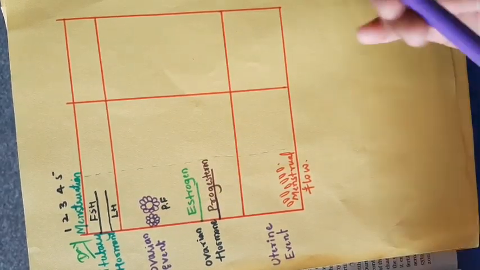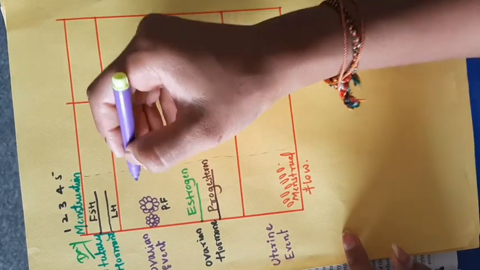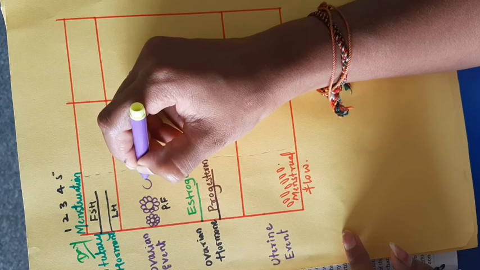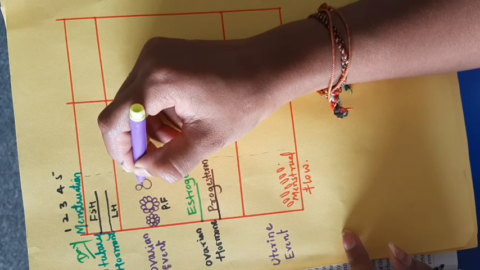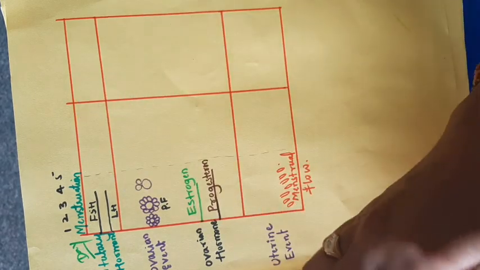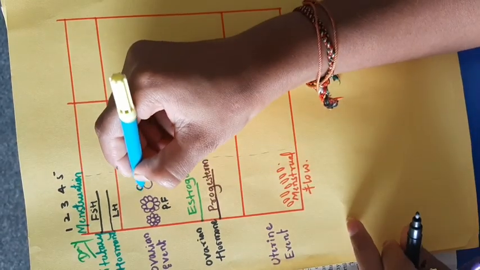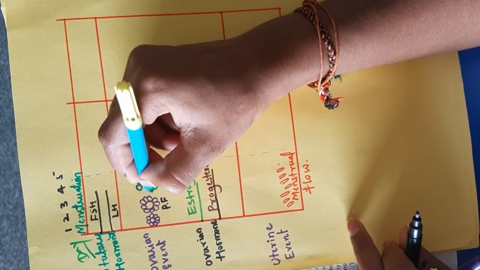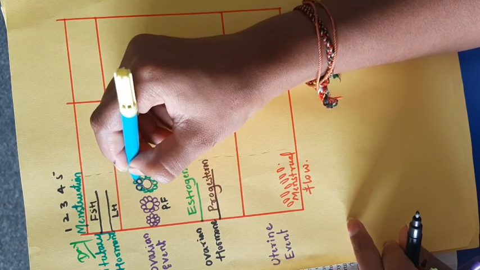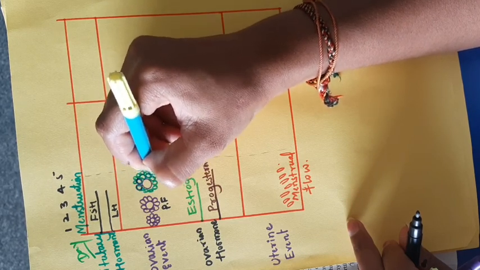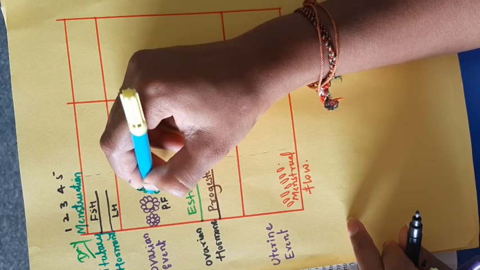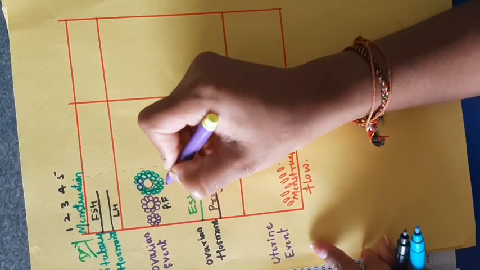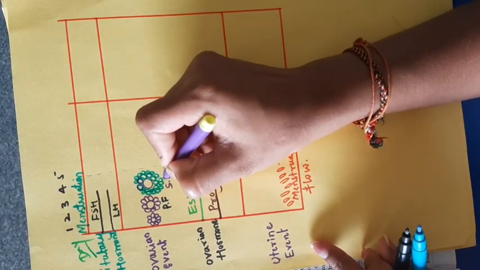The primary follicle develops and divides into the secondary follicle. I will use a different color for drawing the granulosa cells. In the secondary follicle, multi-layered granulosa cells are present. This is the secondary follicle.